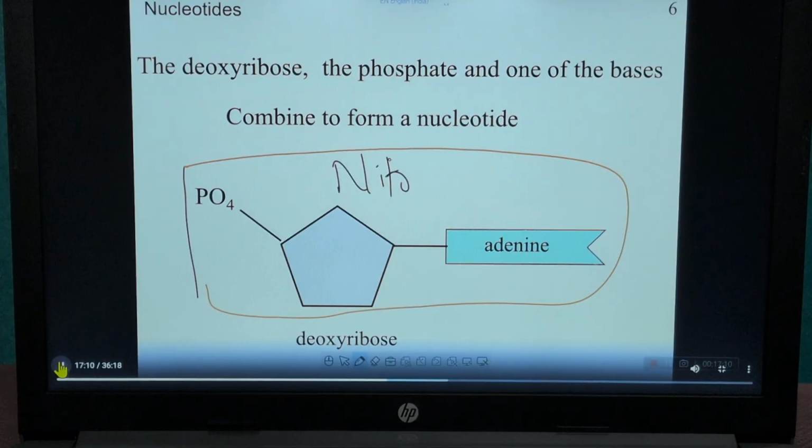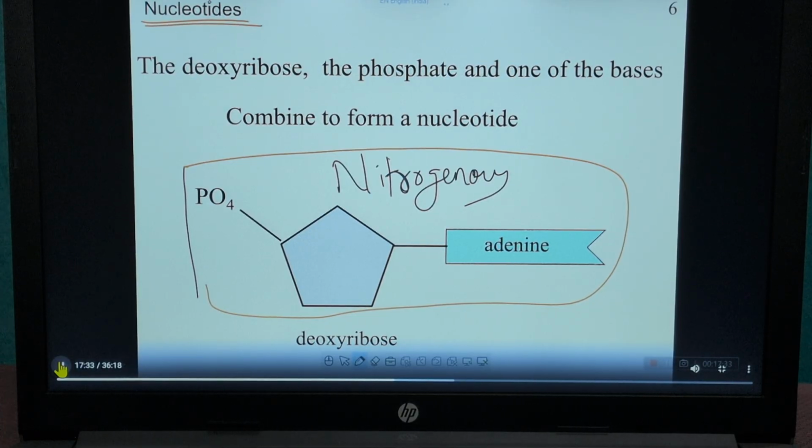Remember this. There is so much confusion. What is a nitrogenous base? What is a nucleotide? What is an organic base? These are all confusing. Okay? So clearly understand what is a nitrogenous base. What is a nucleotide?